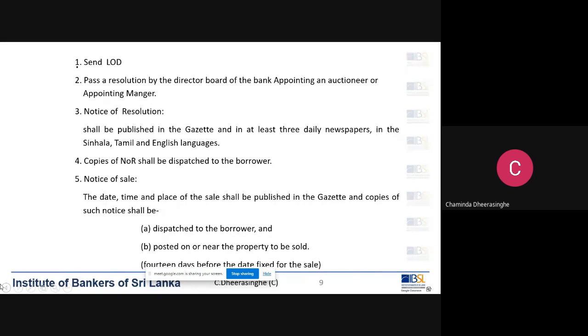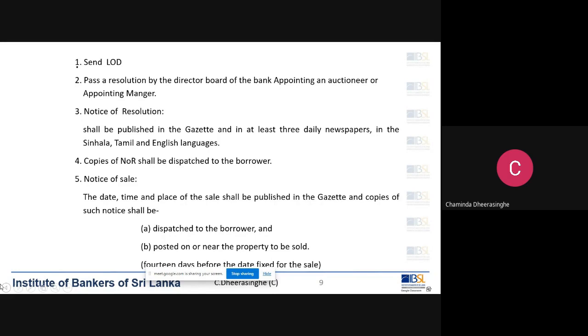Now, I have a question here. Bankers, can anyone explain to me what is the reason that this section says that we can appoint a manager? How do you recover the loan outstanding by appointing a manager?